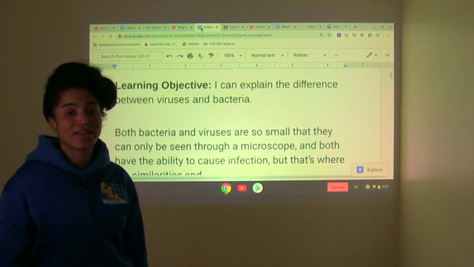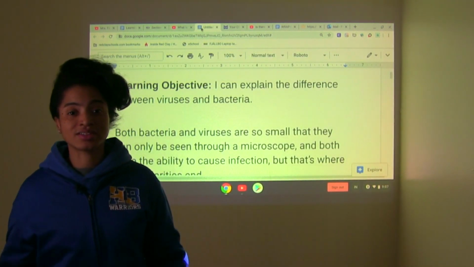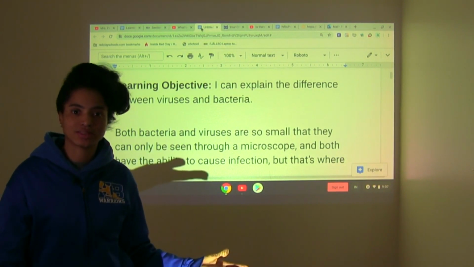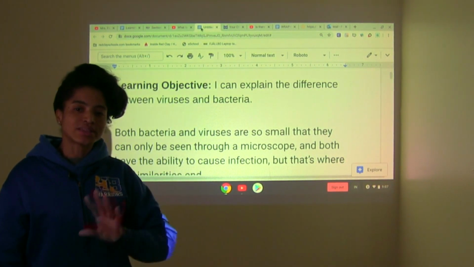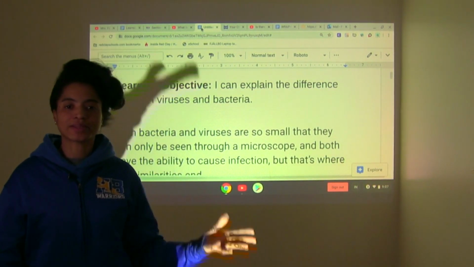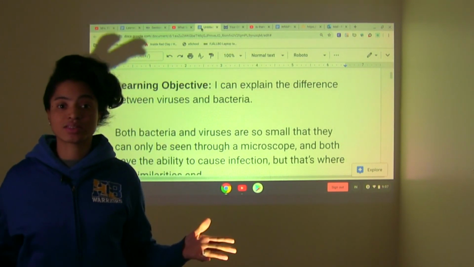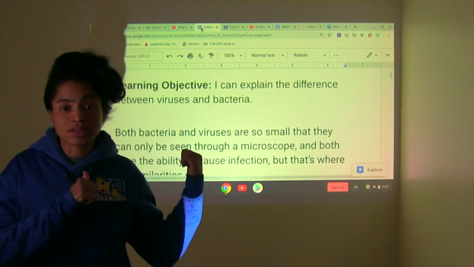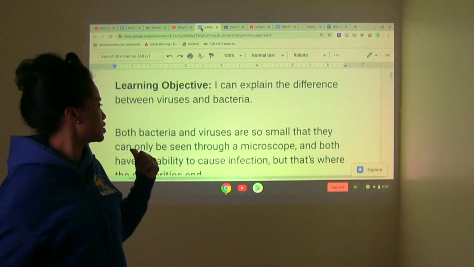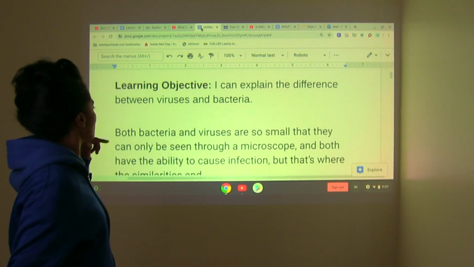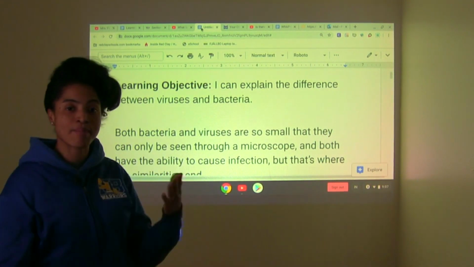All right, so he gave us a very good understanding of what a virus is, right? And so now, taking our conversation from yesterday, we talked about bacteria. Today, we now have an understanding of a virus. So now we can address our learning objective, which, as a reminder, says I can explain the difference between viruses and bacteria.